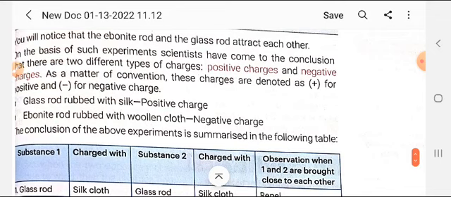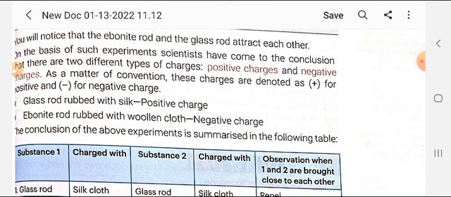Just set up the pair in your mind, student: whenever the glass rod is rubbed with silk, the glass rod will acquire the positive charge, and when an ebonite rod is rubbed with wool, it will acquire the negative charge.